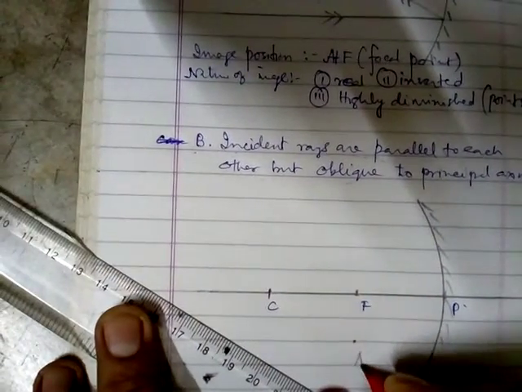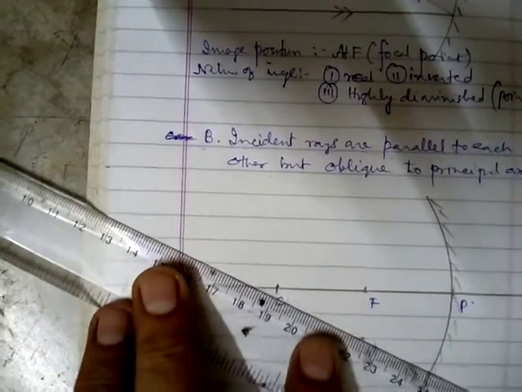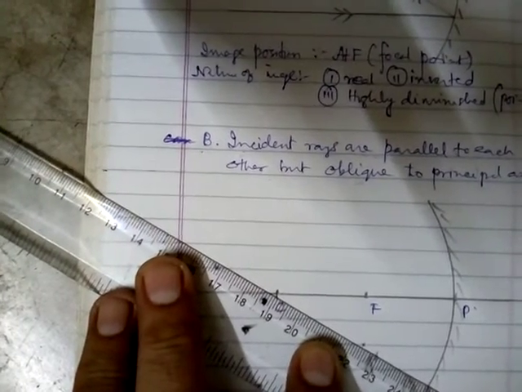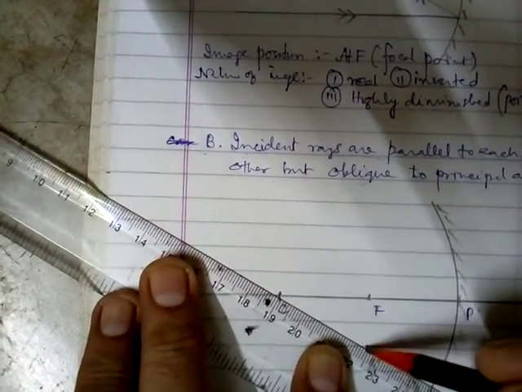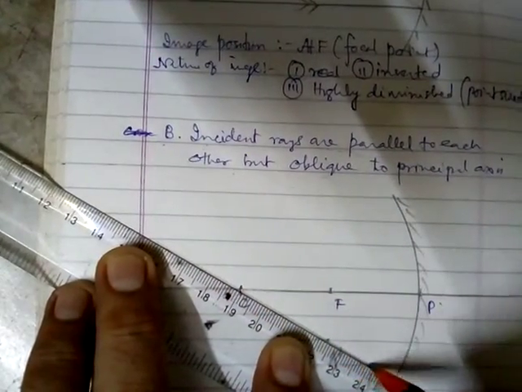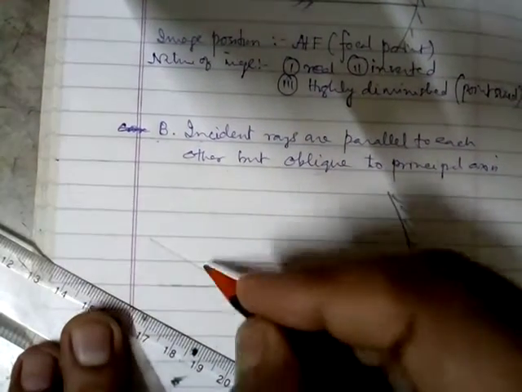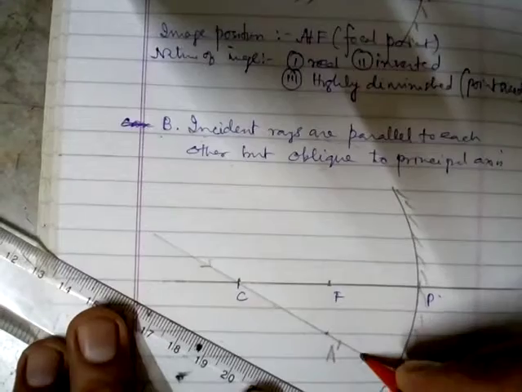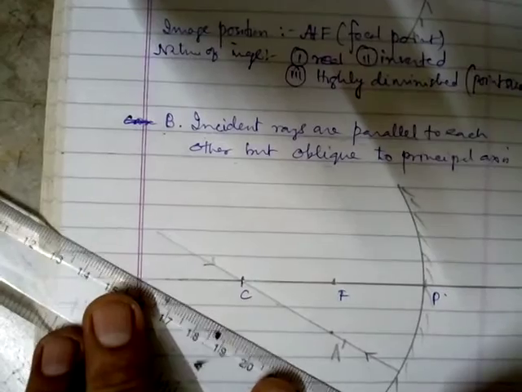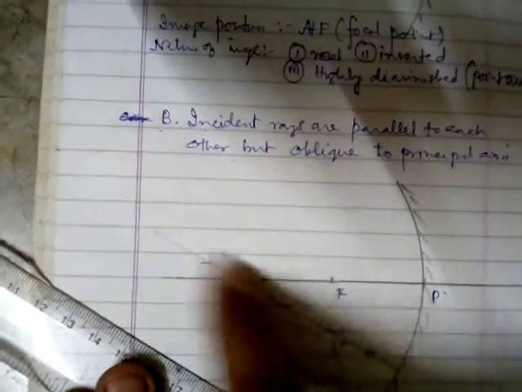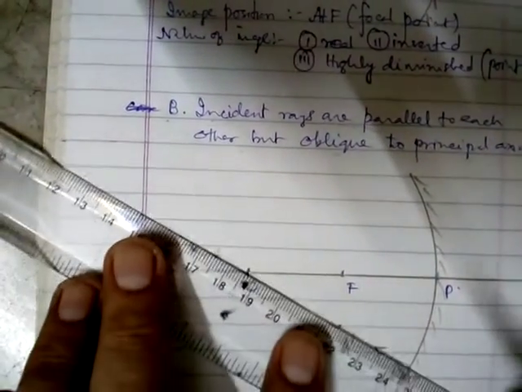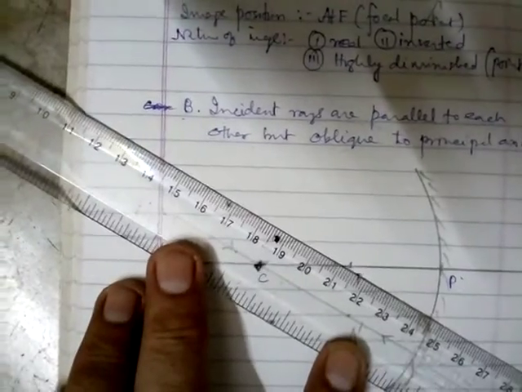Give the name A dash. Now join A dash with C. Okay, this ray is coming from infinity and it is passing through C. Now after reflection it will bounce back through the same path. Okay, now another ray which is parallel to this ray but oblique to principal axis. Let us try another ray which is passing through F.